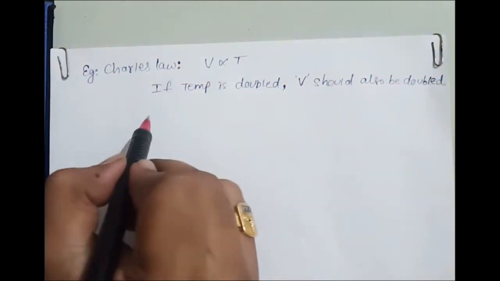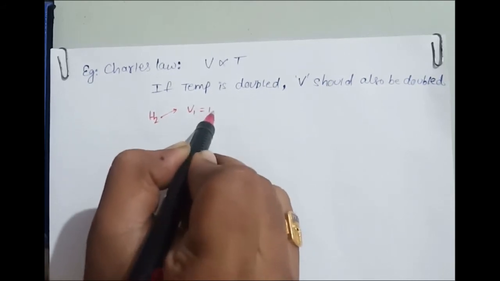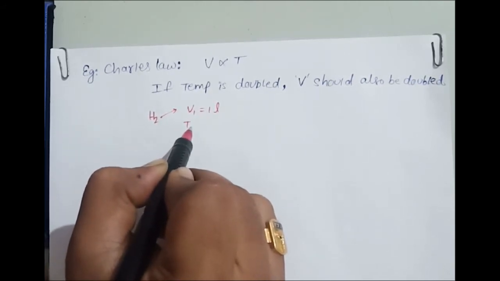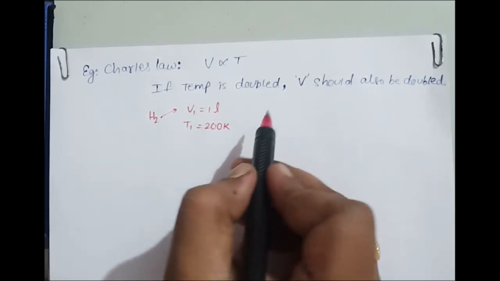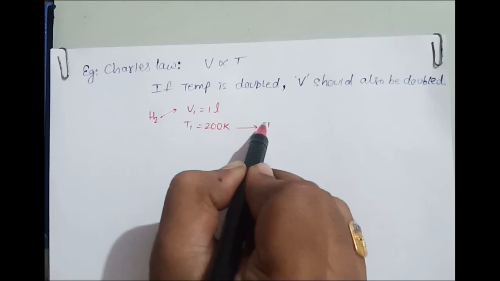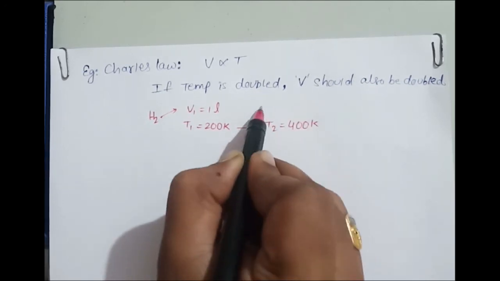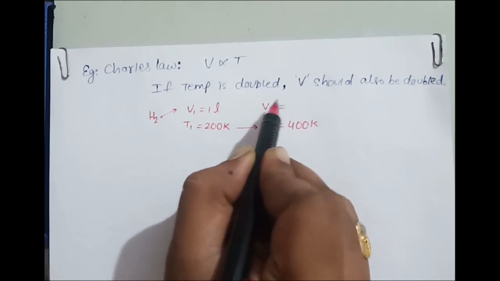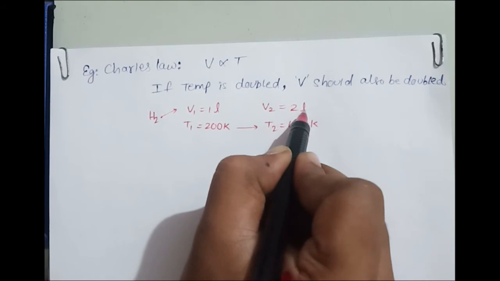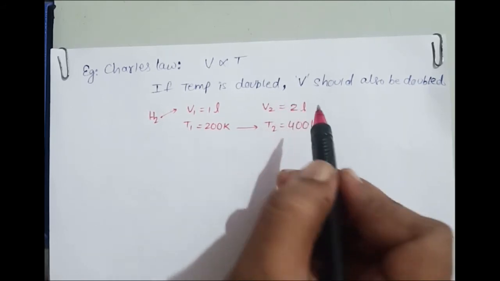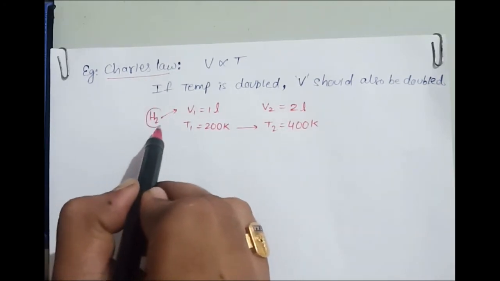Now you are taking hydrogen gas, and let us say the volume is 1 liter at temperature 200 Kelvin. You have taken the Kelvin system. Now I am doubling this temperature, which means 400 Kelvin. Experimentally, volume should also be exactly double. Then I can say the gas is following Charles' law and the gas can be called an ideal gas.